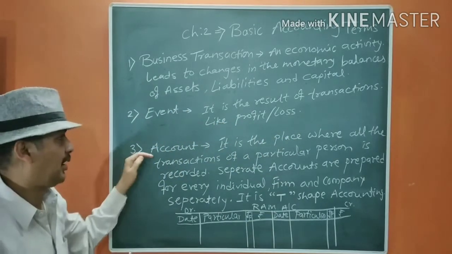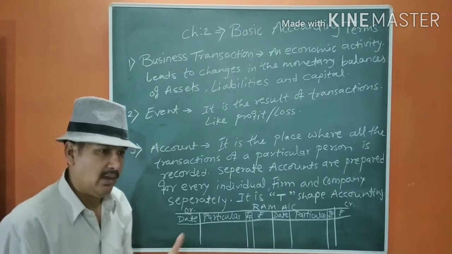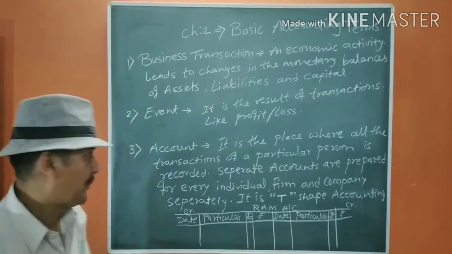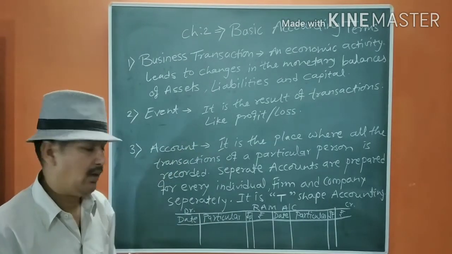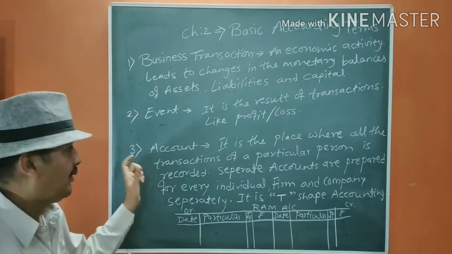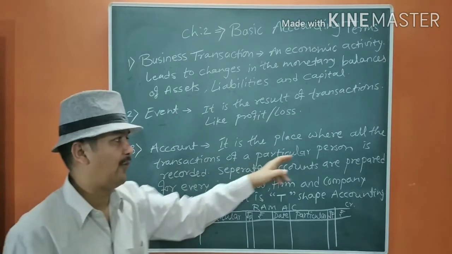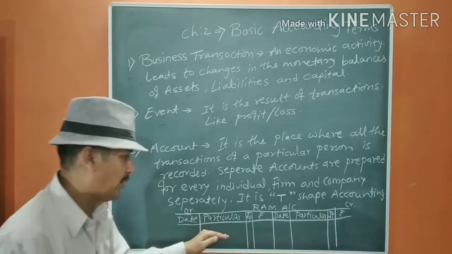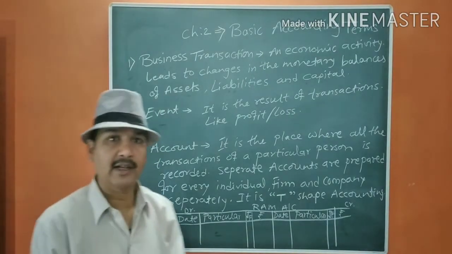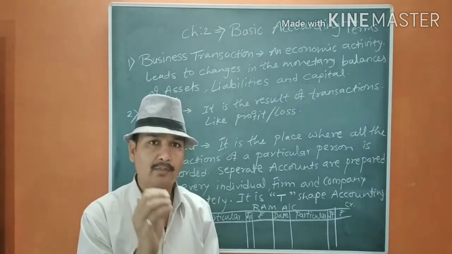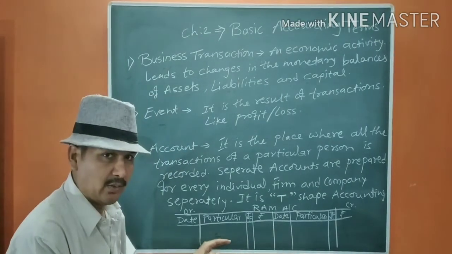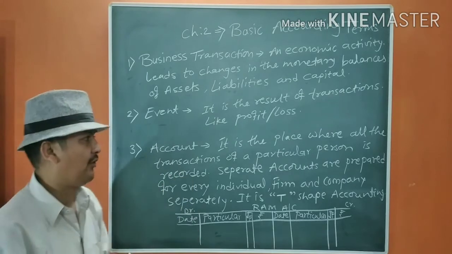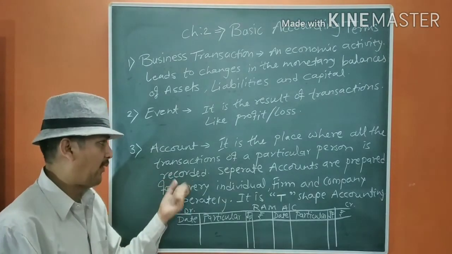Next one is account. This is an important term on which accountancy is done all about. It is the place where we record all the transactions of a particular person. Suppose Ram. Ram is the person. We are going to record all the transactions date wise in the ledger account. This is a ledger account. So it is a place where all the transactions of a particular person is recorded.